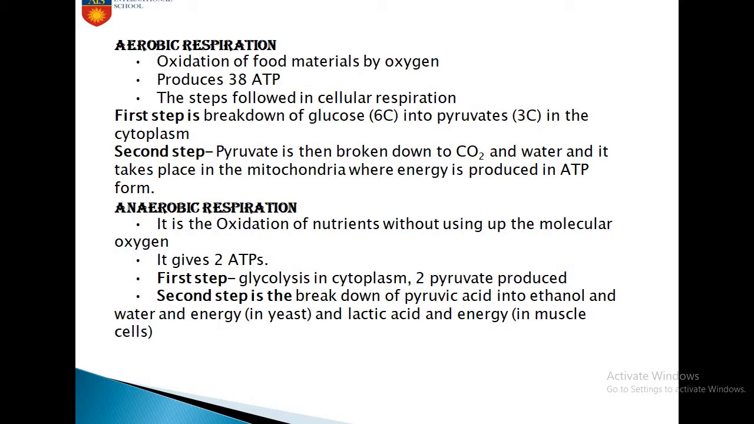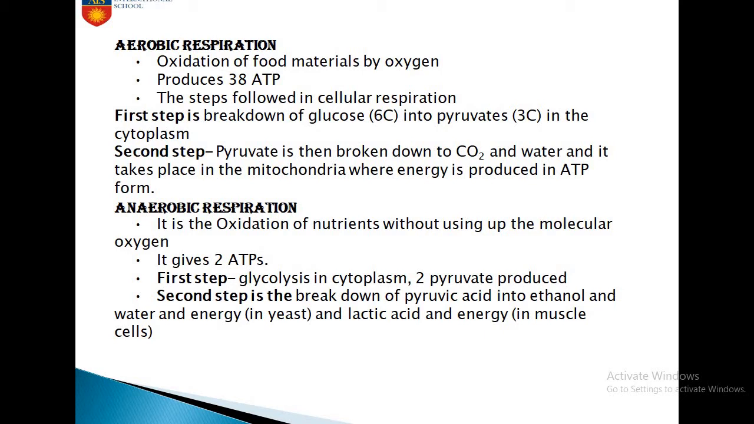As I told you, respiration can take place both in the presence of oxygen as well as in the absence of oxygen. When it takes place in the presence of oxygen, it is known as aerobic respiration, and it produces 38 ATP. That means aerobic respiration gives us more energy.